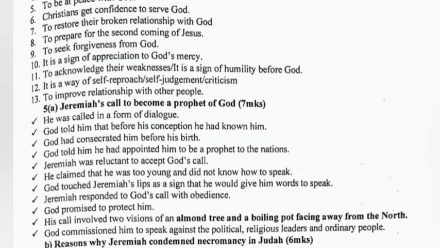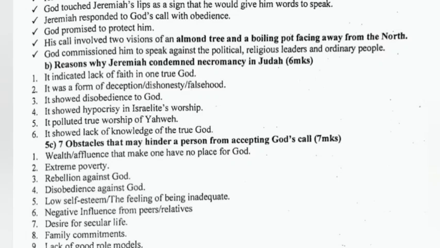God touched Jeremiah's lips as a sign that he would give him words to speak. Jeremiah responded to God's call with obedience. God promised to protect him. His call involved 2 visions of an almond tree and a boiling pot facing away from the north. God commissioned him to speak against the political and religious leaders and ordinary people.